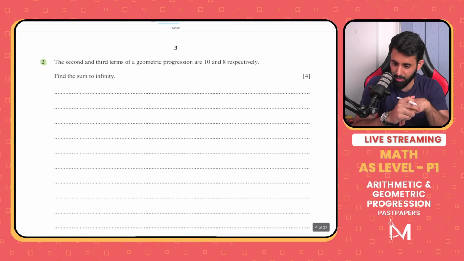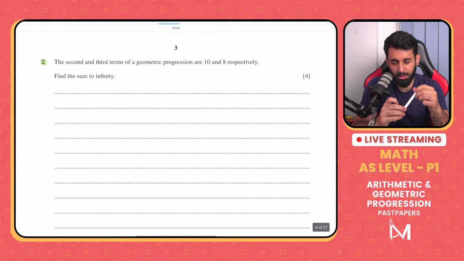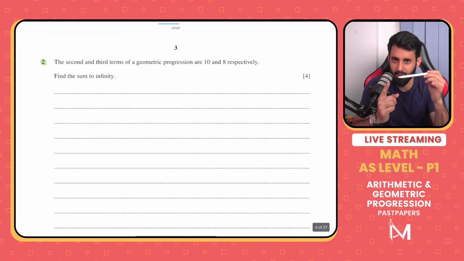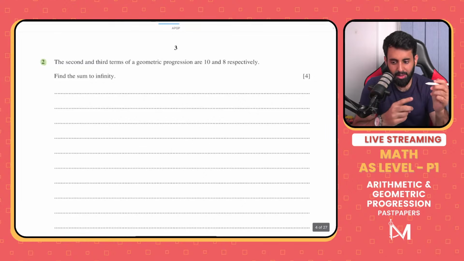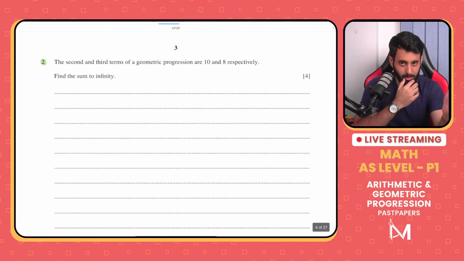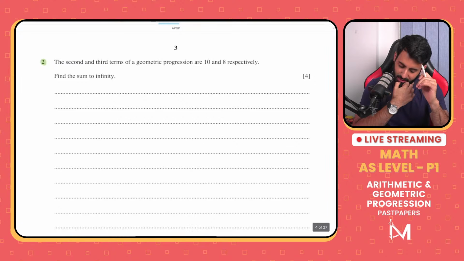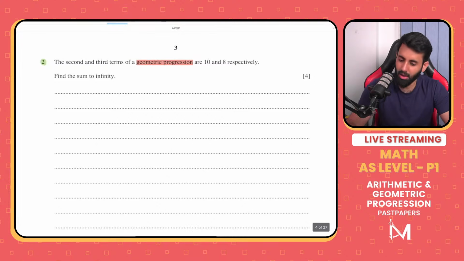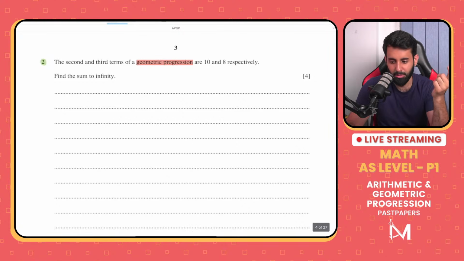The first time you read a question, like I'm going to solve this question, and I'll share a couple of tricks as well. The first time you're reading a question of APGP, you're reading it to identify whether it's an arithmetic progression or a geometric progression. Once you've done that, you read it again to see what it is of the progression that you're given. For example, it says here the second and third terms of a geometric progression. So immediately we know we're talking about a geometric progression. That means I'm now thinking about all the formulas related to geometric progression, such as the nth term, the sum to infinity, all that stuff.